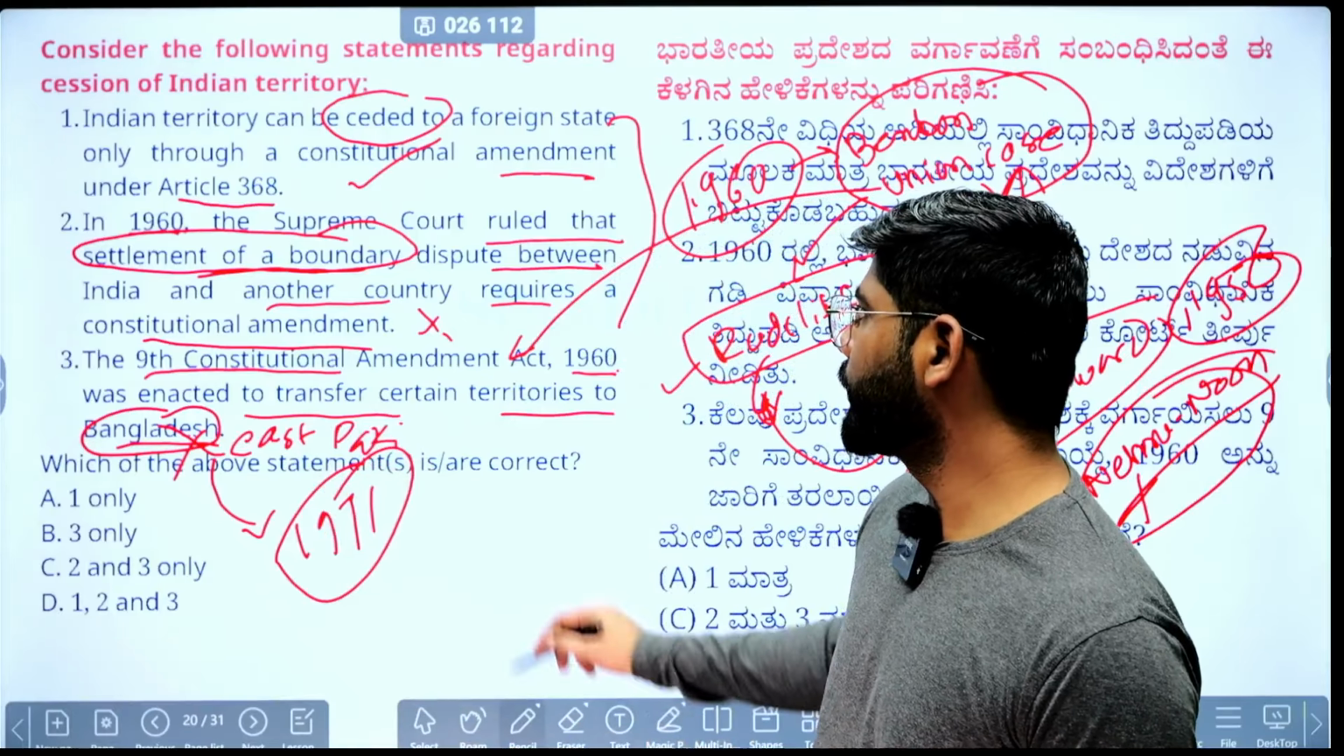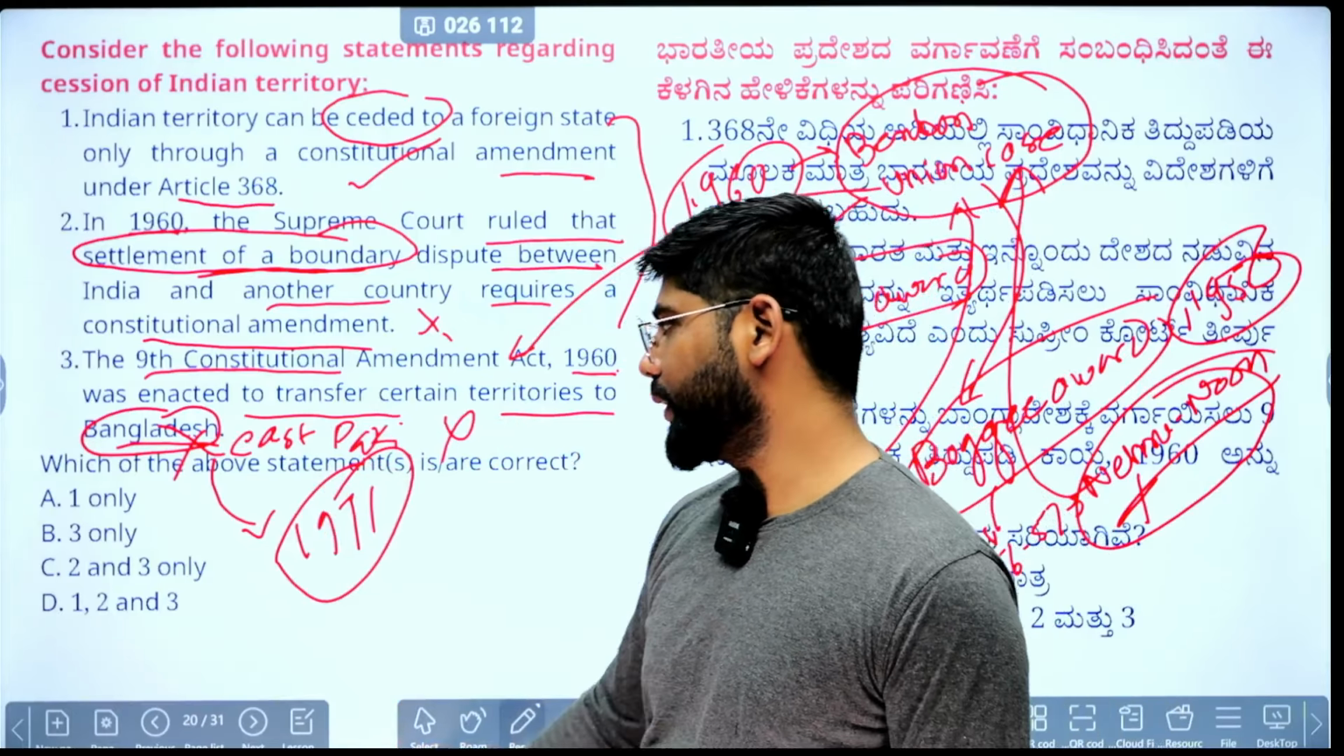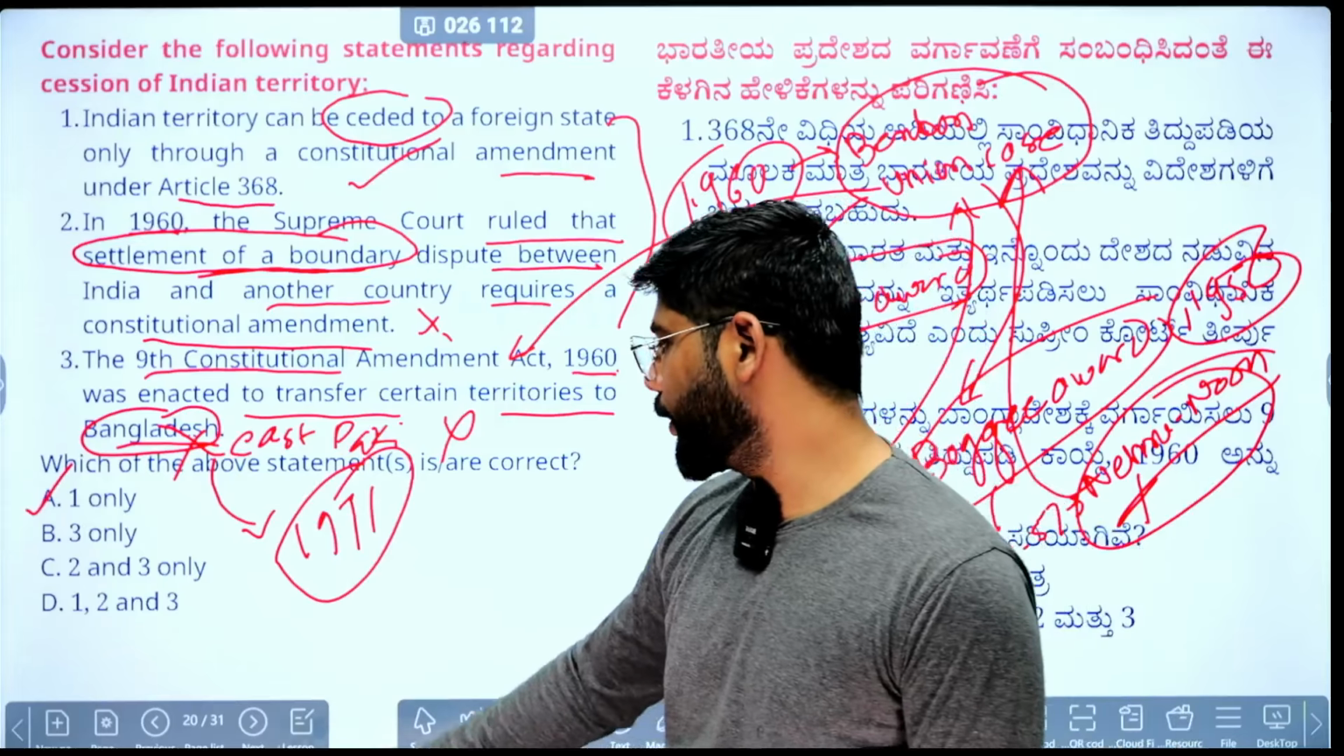So the third statement is wrong, the second statement is also wrong. The correct answer is A for apple. Only one statement is correct. We move toward the next statement.